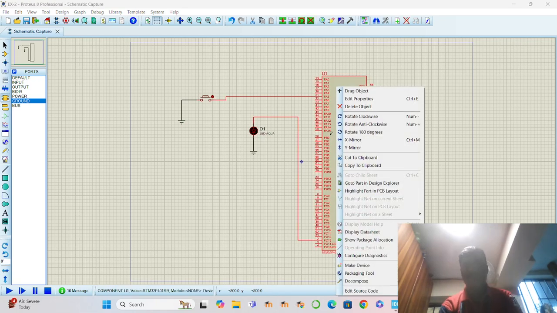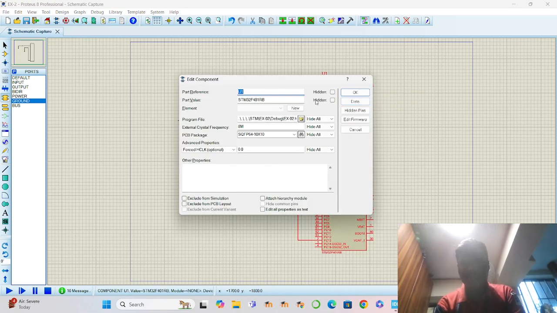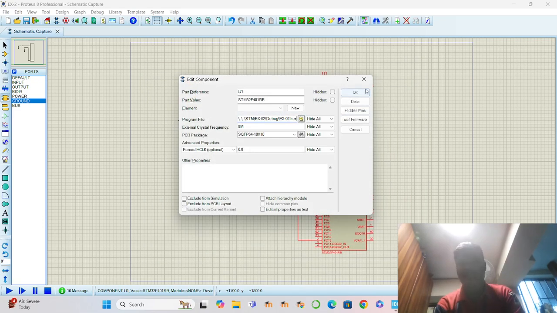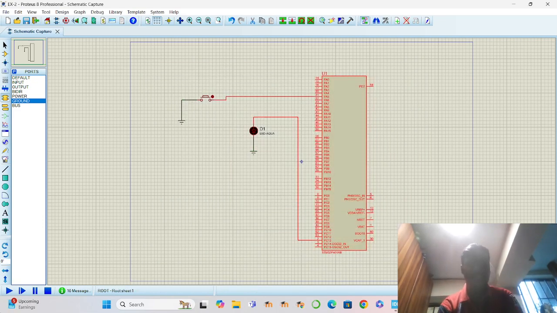Then we need to import the hex file from the given experiment. Then later run the simulation. Now if we push the button, the light blinks. That's all for this experiment. Thank you.